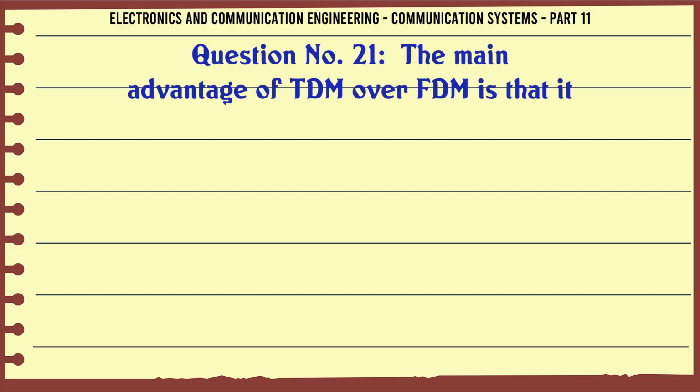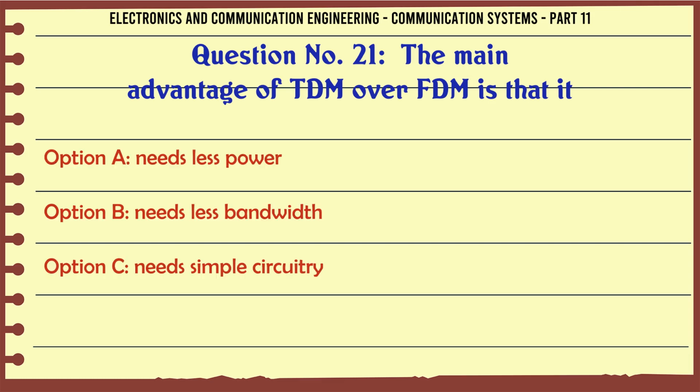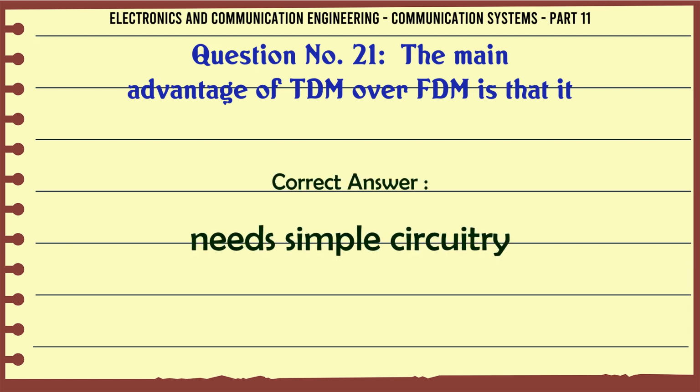The main advantage of TDM over FDM is that it: A, needs less power; B, needs less bandwidth; C, needs simple circuitry; D, gives better S/N ratio. The correct answer is needs simple circuitry.